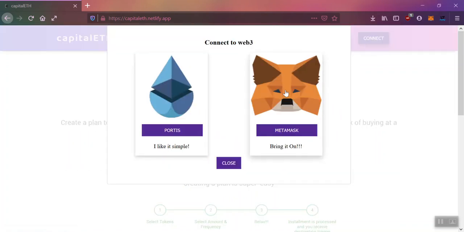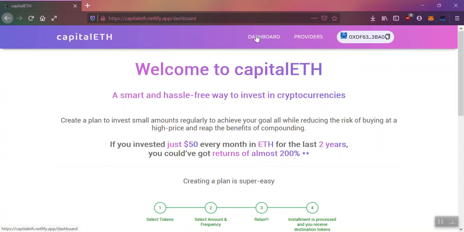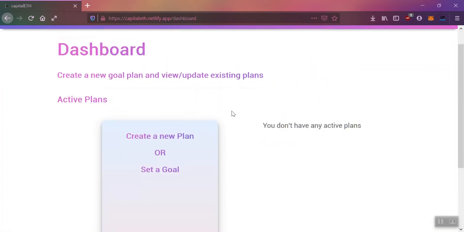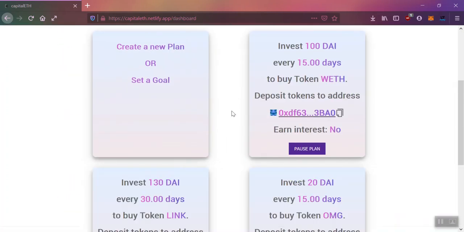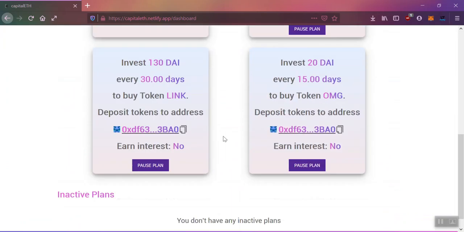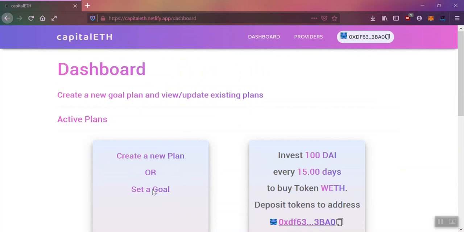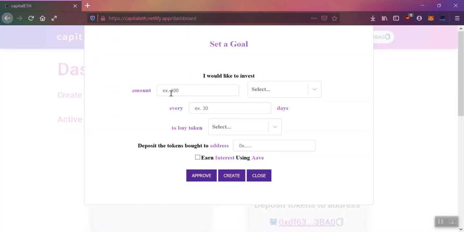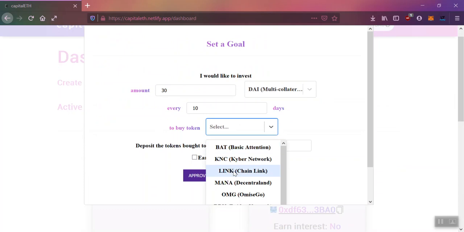Let's connect with MetaMask here and go to the investor's dashboard. Right now, in the dashboard, we can view our existing plans or create a new one. I'll go ahead and create a new plan. For example, say I would like to invest 30 DAI every 10 days to buy the LINK token.